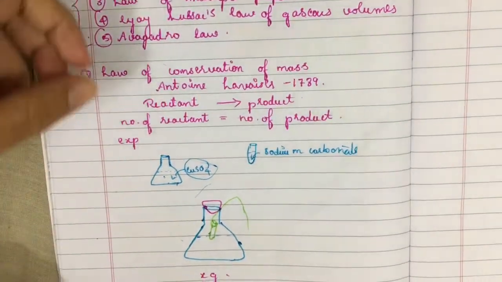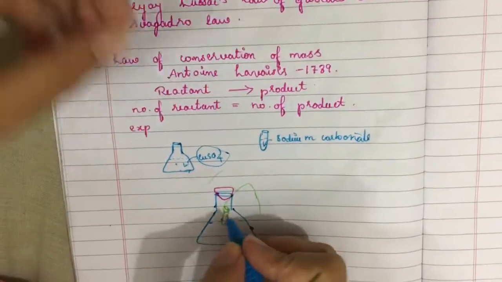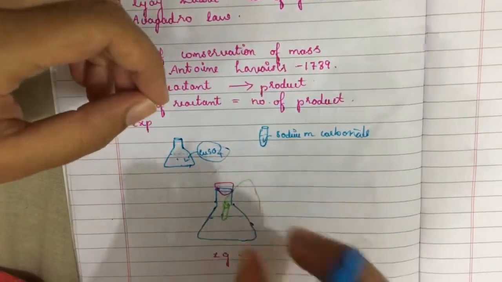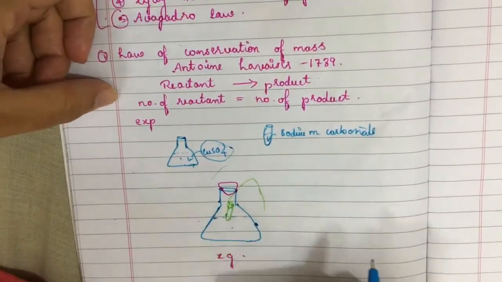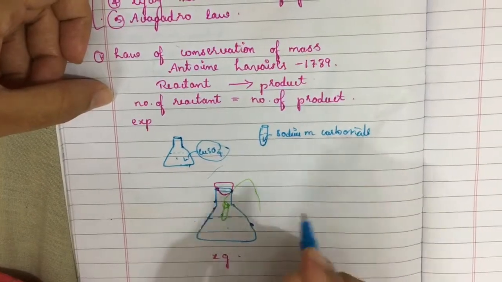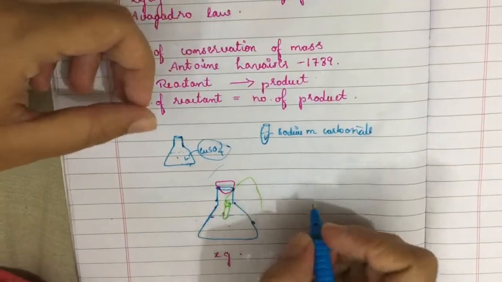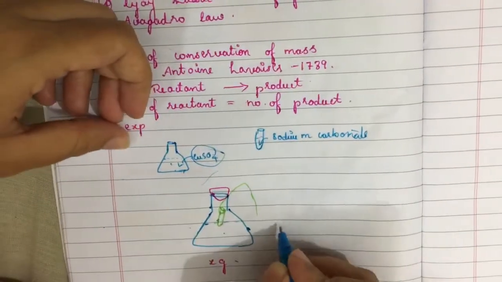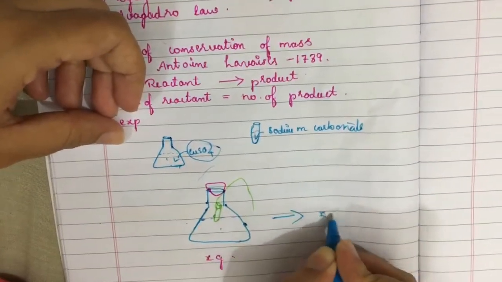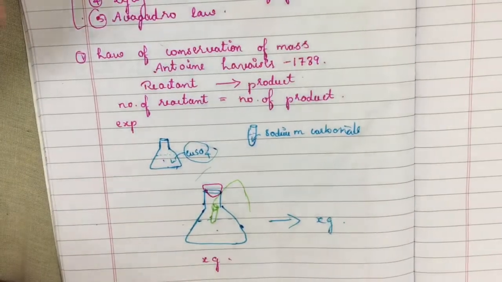And next, after a few seconds, the sodium carbonate from this test tube was made to fall on the copper sulfate solution. And after the reaction, he observed the weight, and the weight was still x gram.